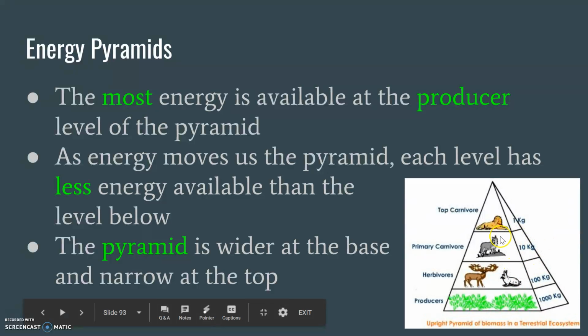We're going to go on to our second level consumers. Well, ooh, a big tax again. The deer and the bunny rabbit kept 90 for tax. They only passed on 10. Okay, same thing here. 10 kilograms of energy. We're going to pass it on to the lion, our third level consumer. Ooh, big cut. We only passed on 1 kilogram. This wolf or coyote or fox, whatever it is, kept 9 kilograms for tax. So that's what's happening here. Every time we move up a level, we're keeping that tax money.